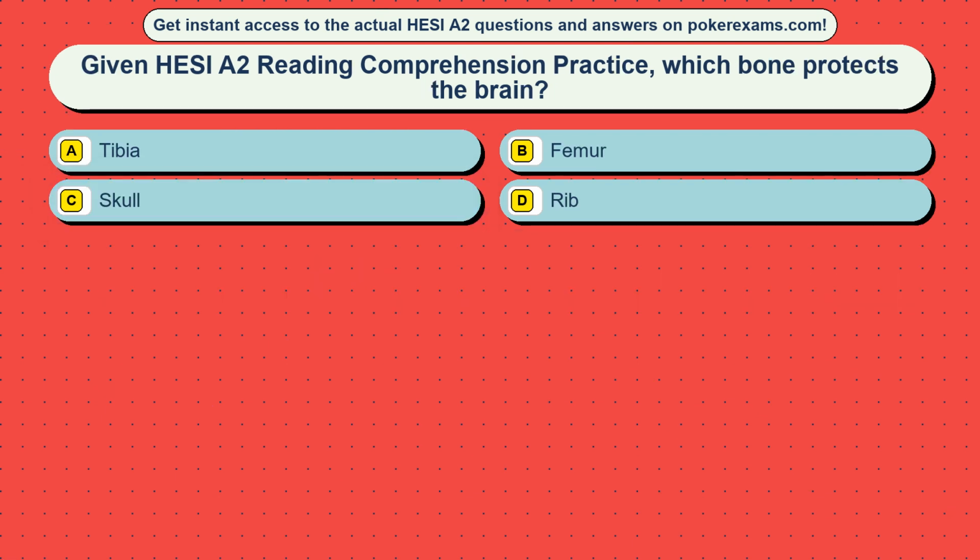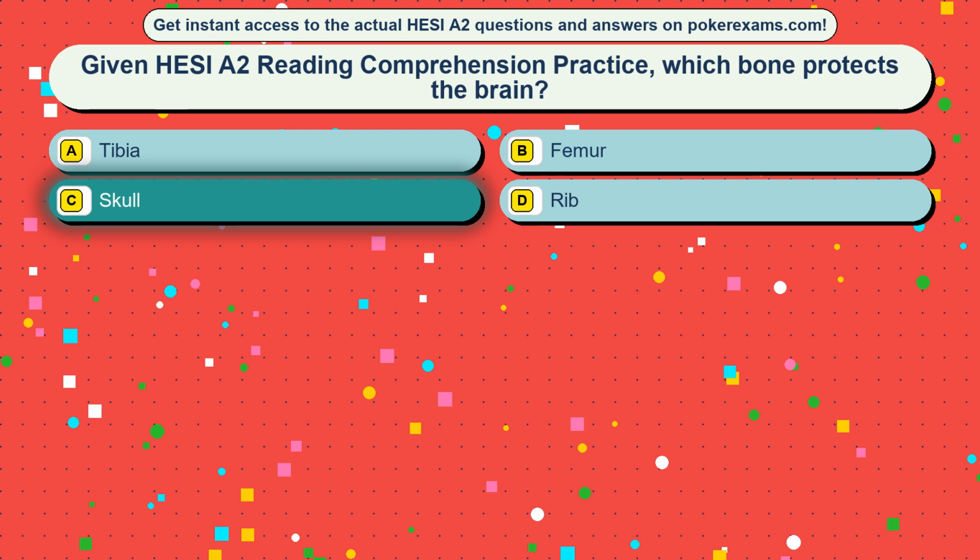Question 8. Given HESI-A2 Reading Comprehension Practice, which bone protects the brain? Option A, tibia. Option B, femur. Option C, skull. Option D, rib. The correct answer is option C, skull.